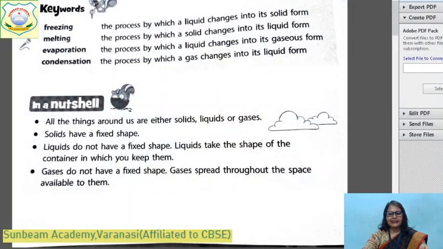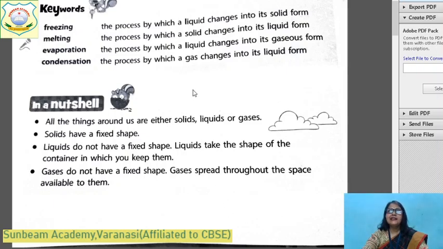And children, these three forms can be changed from one to another. ये एक दूसरे में बदल भी जाते हैं. How? Either by heating or by cooling. By heating or cooling, these three forms of solid, liquid and gases can be changed. Let's see. I am going to show you one PDF book pages where you will find these things.